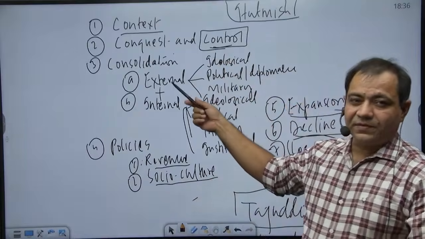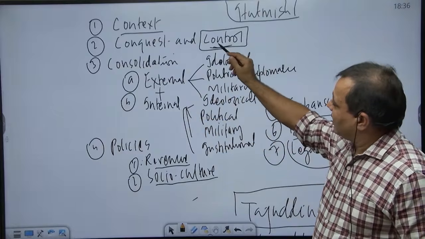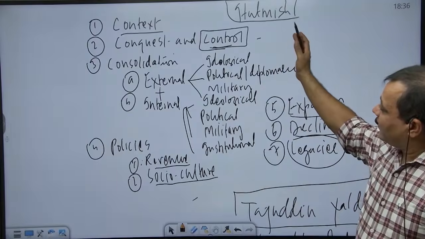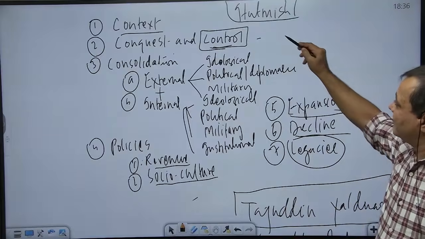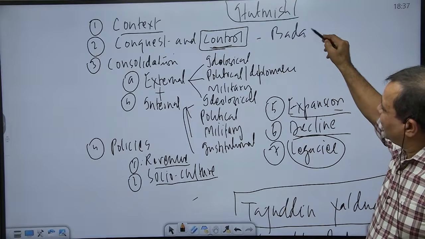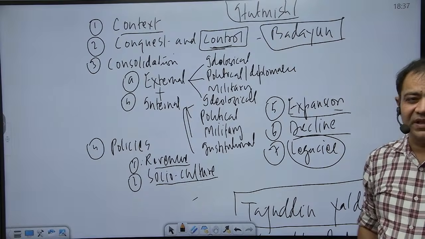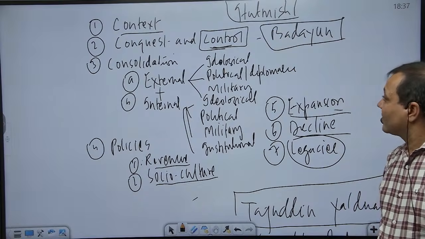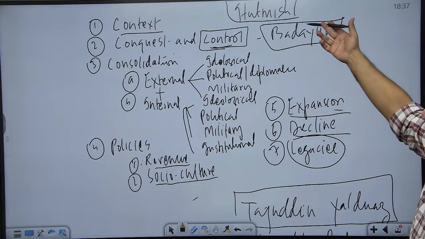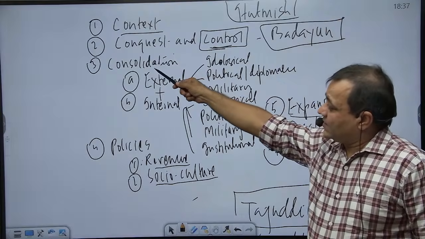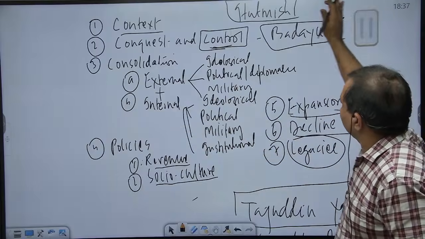He too, like Qutbuddin Aibak, participated in all the major battles and also played a role in controlling, because when Aibak was the person in charge, he was serving under Aibak and he was Iqtadar of Badaun. Badaun was the most famous Iqta. Today, Badaun is a district in UP. So as such, he played a role. Then he is remembered as the real consolidator of the Delhi Sultanate because externally and internally, both ways, he took some important measures.